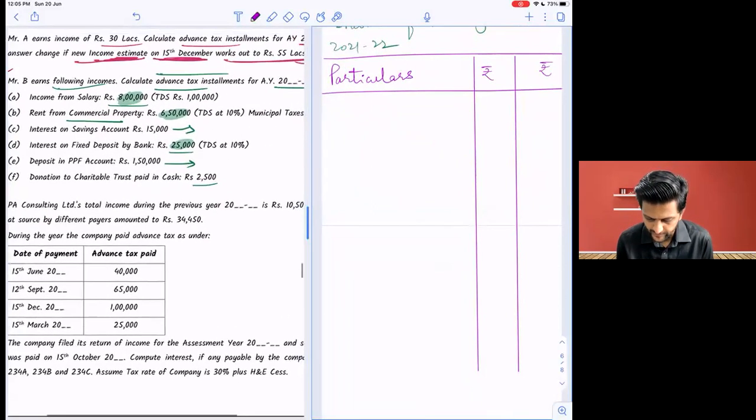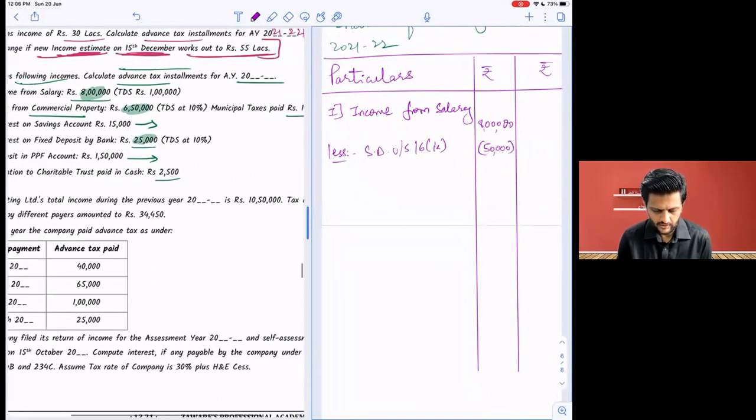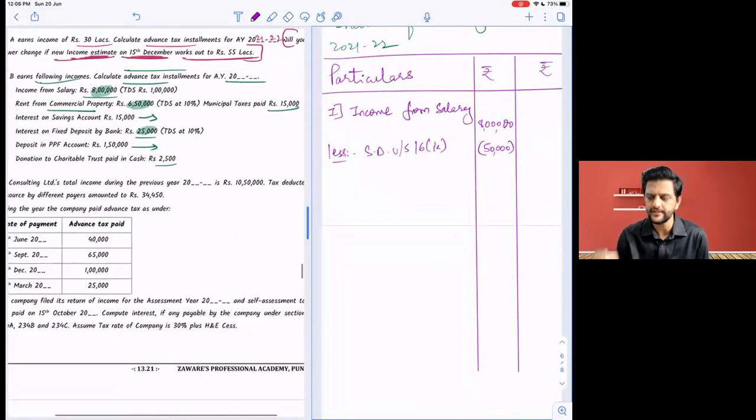I'm going to income from salary. Yes, it was gross salary 8 lakh. That's what I was telling you. So less what? Standard deduction under section 16(1A) up to rupees 50,000. TDS is done, so TDS we will see in tax liability.